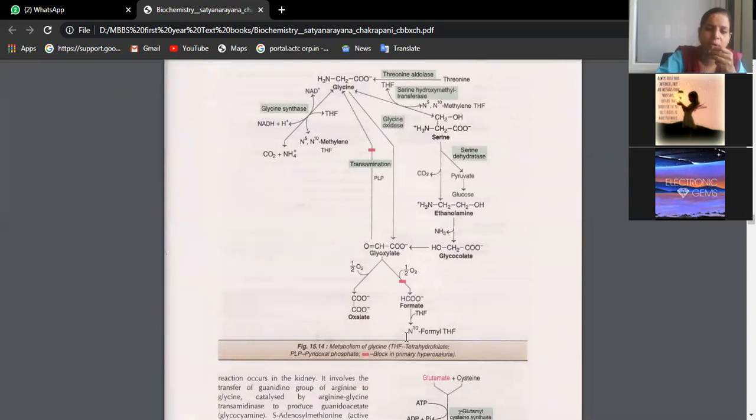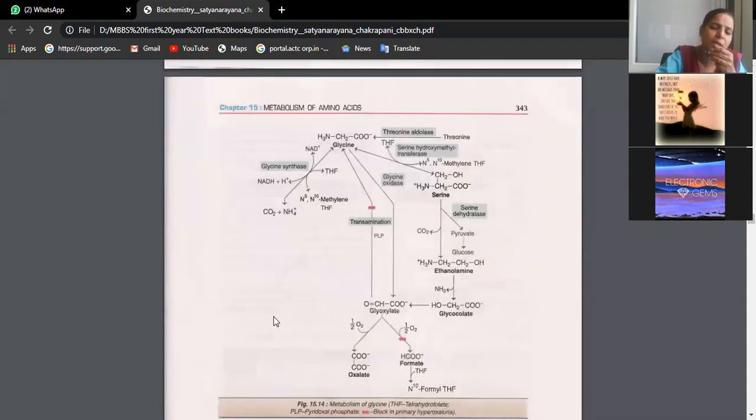Then formate is now converted to N10 formyl tetrahydrofolate. This form is ready for one carbon transfer. It helps in one carbon metabolism. So this is a little complicated cycle, but please learn this cycle and try to put these steps in your own words. Is that all right, Ritika?